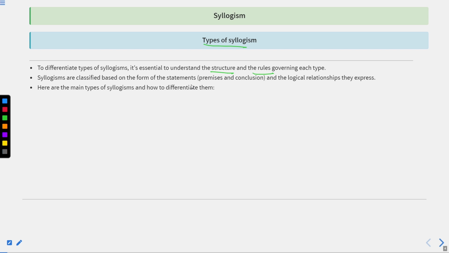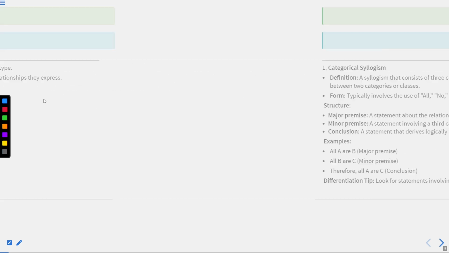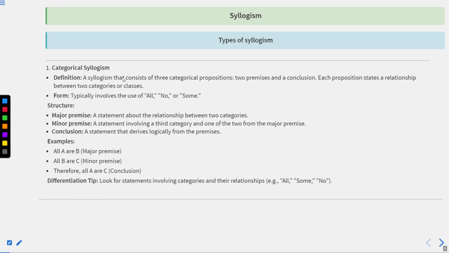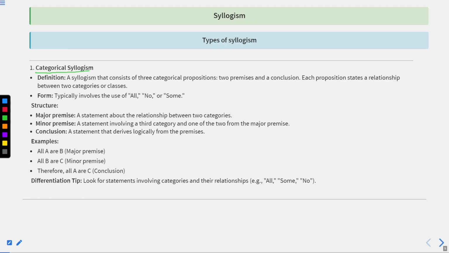So that is why types of syllogism is a very important topic, and that is what we are going to study. Syllogisms are classified based on the form of the statements, premises and conclusions, and the logical relationship they express. Here are the main types of syllogism. The main types and how to differentiate them is a very important portion that you need to understand. The first is categorical syllogism.